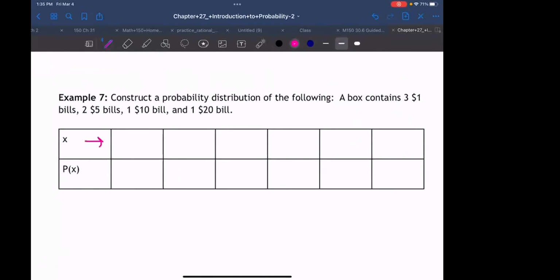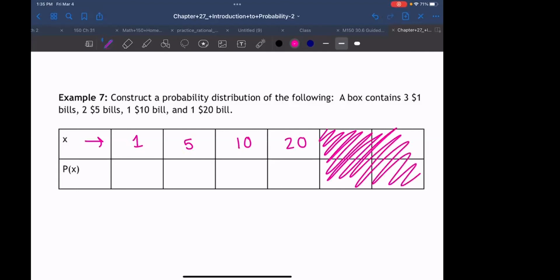What would go in the X row here? Amount of money, right? So what would go in the first box? 1, good. The second one, 5, 10, and 20, right? Okay, I'm very sorry I didn't make the boxes right. So maybe just scratch out the last 4 boxes.